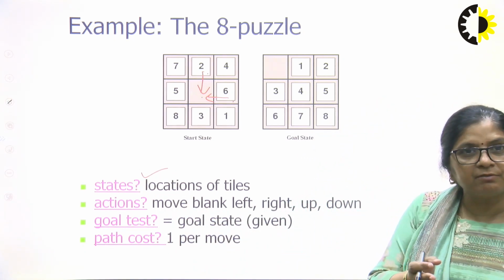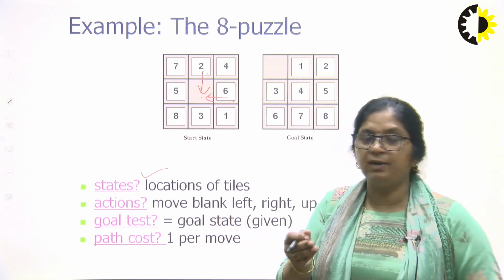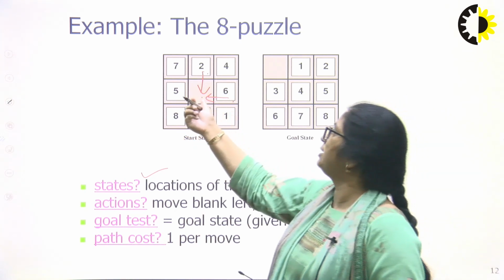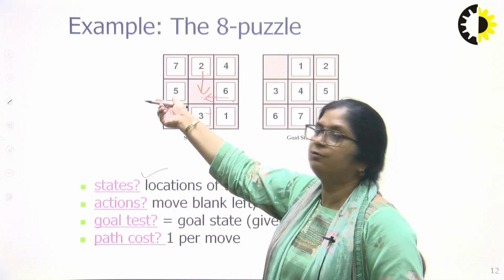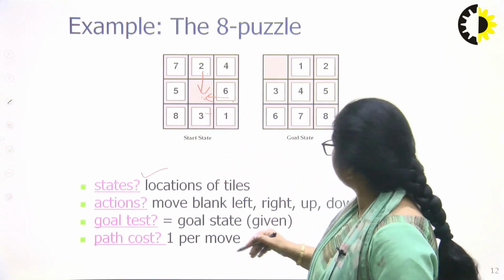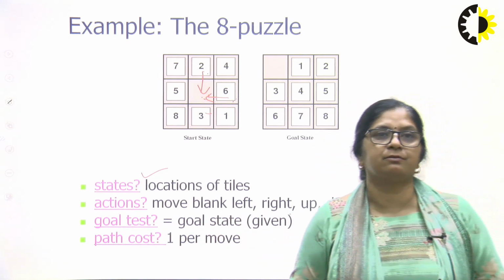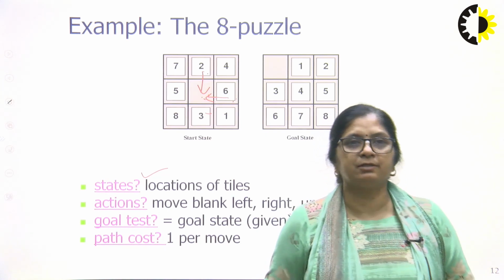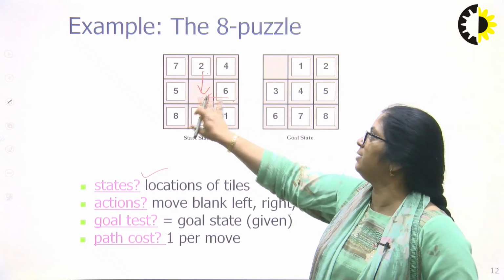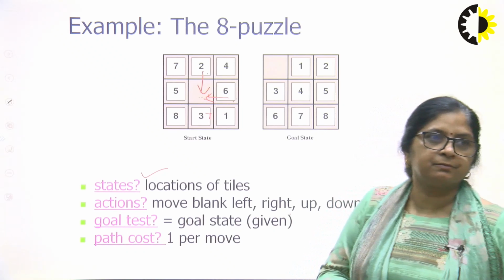What are the possible actions here? We will move the blank. If I take this particular example, we can move 5 here, so the blank will move here. Or if we move 6 here, the blank will move here. So what is there? Move blank left, right, up or down. These are the possible actions. In all 4 directions, I can move my blank. If I move 6 here, the blank will come here. If I move 3 there, the blank will come down.